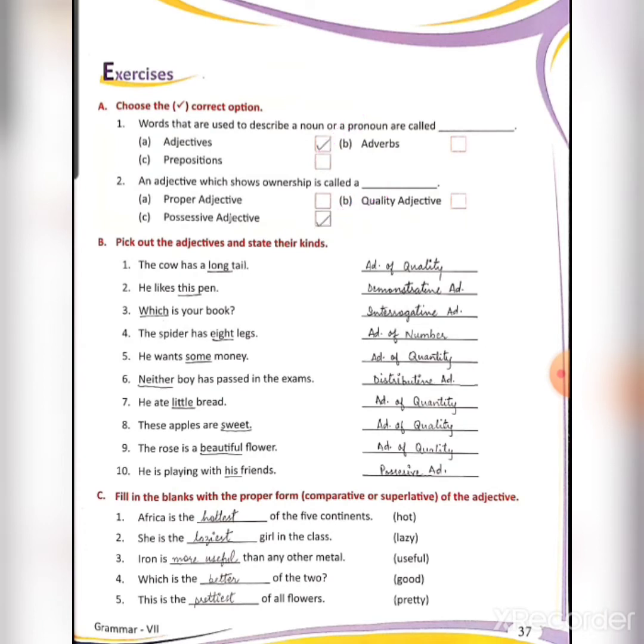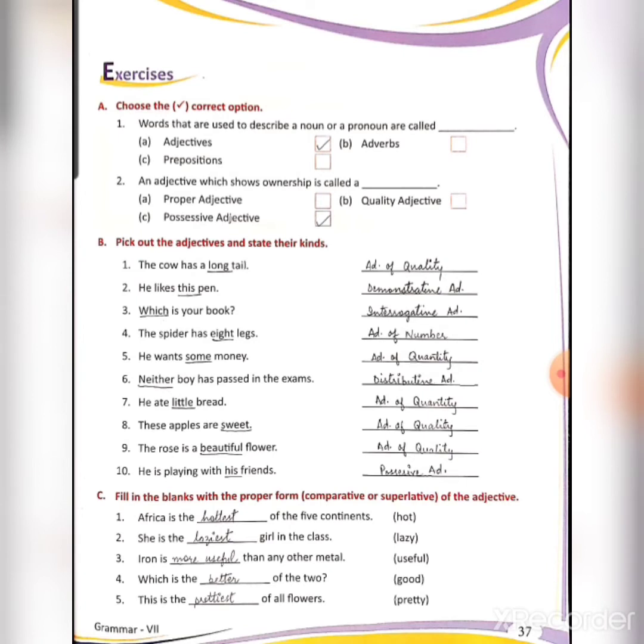Exercise B. Pick out the adjectives and state their kinds. The cow has a long tail. So long will be adjective of quality. He likes this pen, so this will be demonstrative adjective. Which is your book? So question is there, so it will be interrogative adjective. The spider has 8 legs, so counting is there, so it will be adjective of number. He wants some money, so some is there, so adjective of quantity.